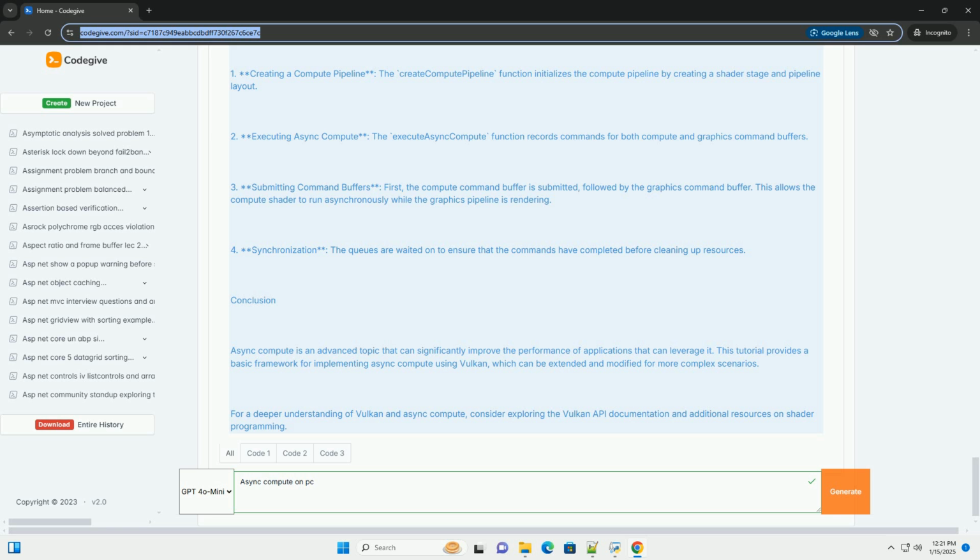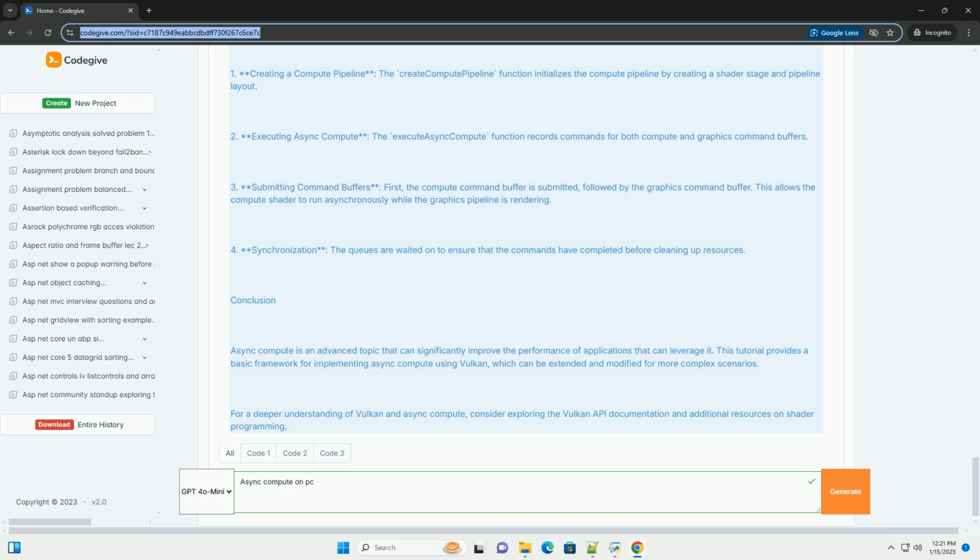Explanation of the code. 1. Creating a compute pipeline. The create compute pipeline function initializes the compute pipeline by creating a shader stage and pipeline layout. 2. Executing async compute. The execute async compute function records commands for both compute and graphics command buffers. 3.